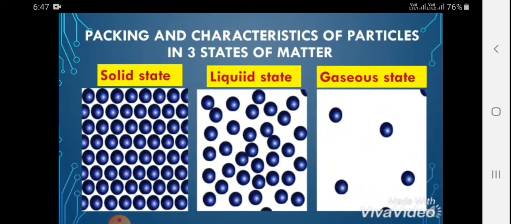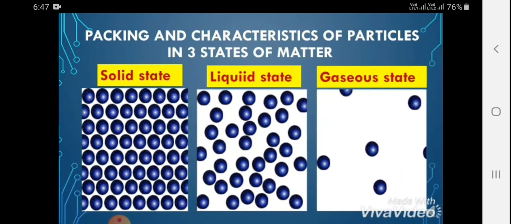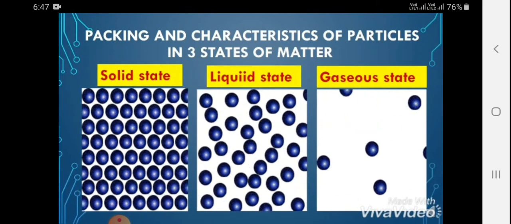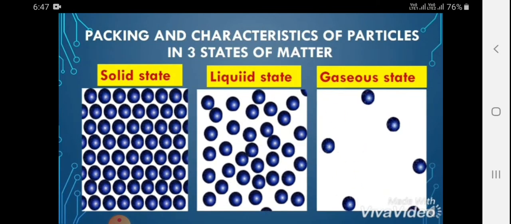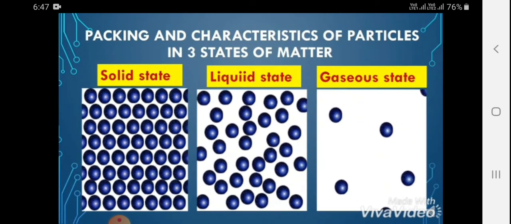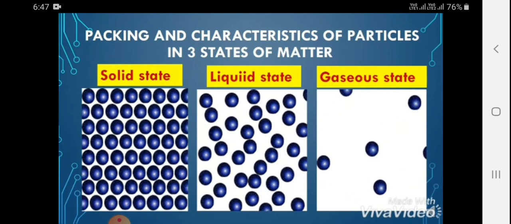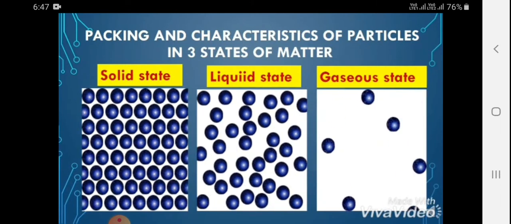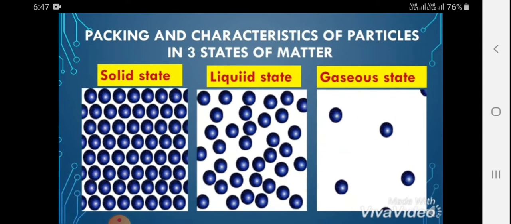See here the solid, liquid and gaseous states, as I discussed in the previous class. The packing in solids: the particles are very closely packed, as there are less interparticle spaces. Liquid particles are less closely packed, meaning the interparticle spaces are more than in solids. And in gases, the interparticle spaces are the largest.